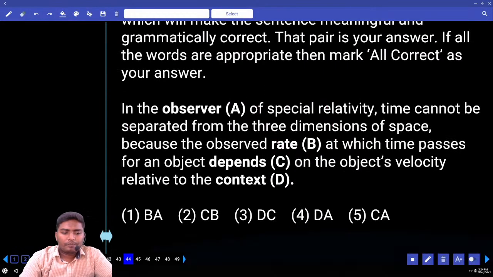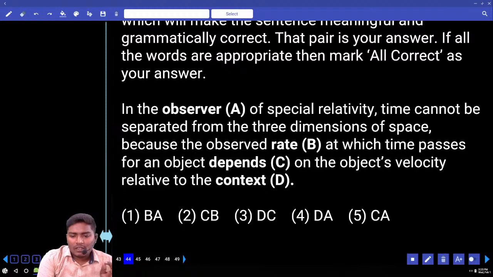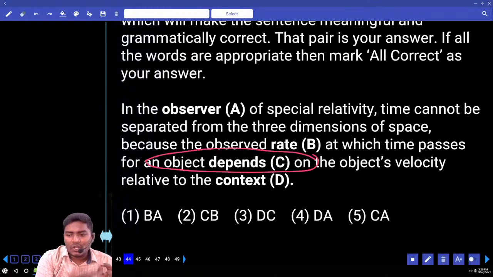Next, move to 44. Again, swap. In the observer of special relativity, time cannot be separated from three dimensions of space because the observed rate at which time passes for an object depends on the object's velocity relative to the context. Can you tell me any one word that is fixed in its context? What is that word? An object depends on the object's velocity. Is it fixed or not?